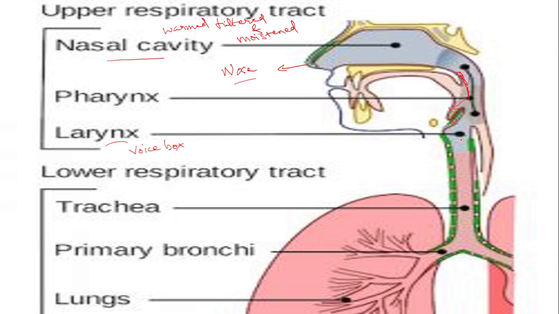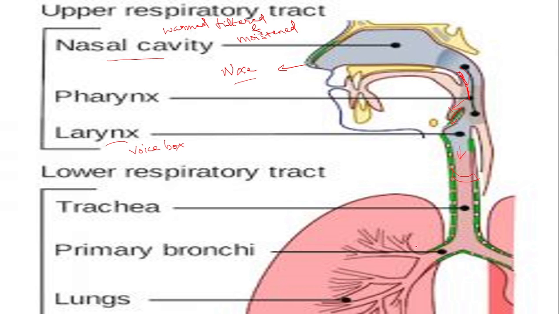Now after entering into the larynx, vocal cords will open and the air will move inside the trachea. In the trachea, we have cartilaginous C-shaped rings, which will prevent the collapsing of the air tract. So air will move inside, and then this trachea branches out into two bronchi.